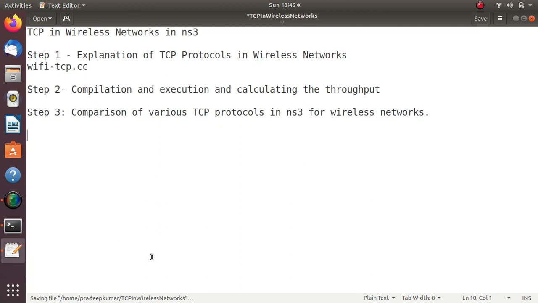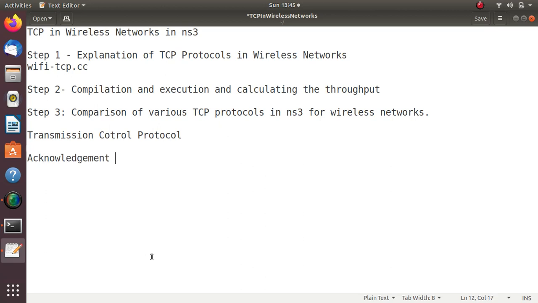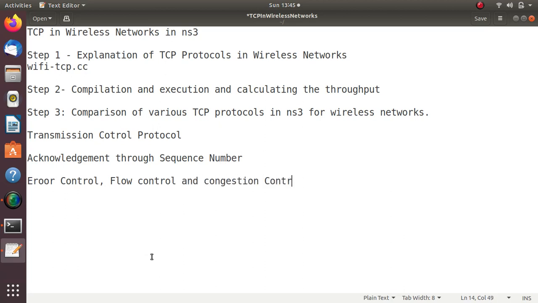Now how are we going to do this? First I will explain the source code, how the TCP protocol is used. As you all know, TCP is the Transmission Control Protocol, which needs an acknowledgement for each and every packet, through sequence numbers. So it has error control, flow control, and congestion control. So it has all these things.